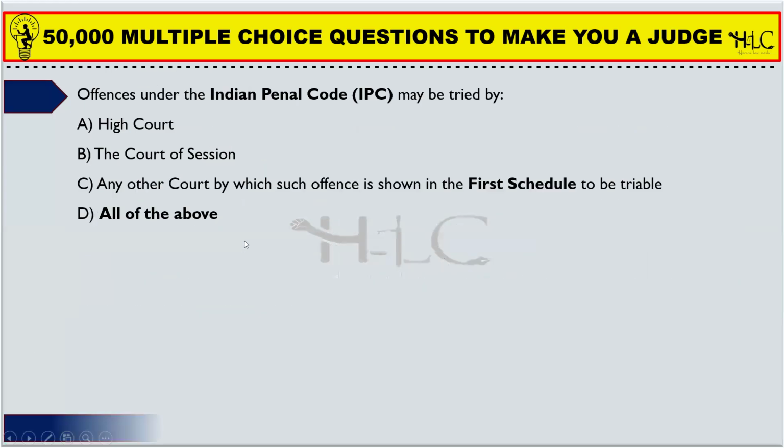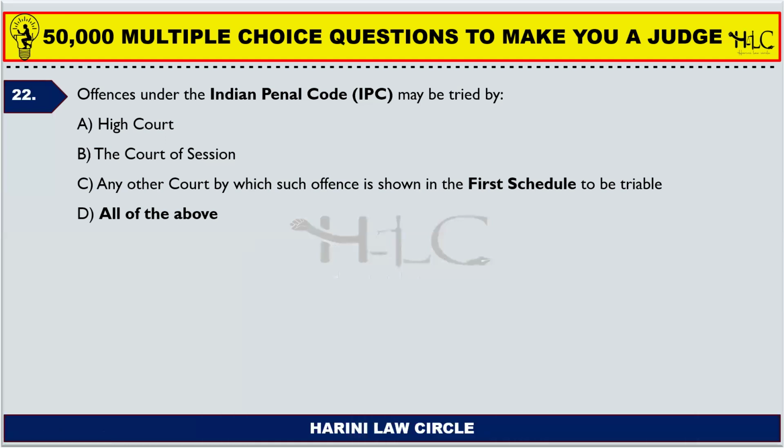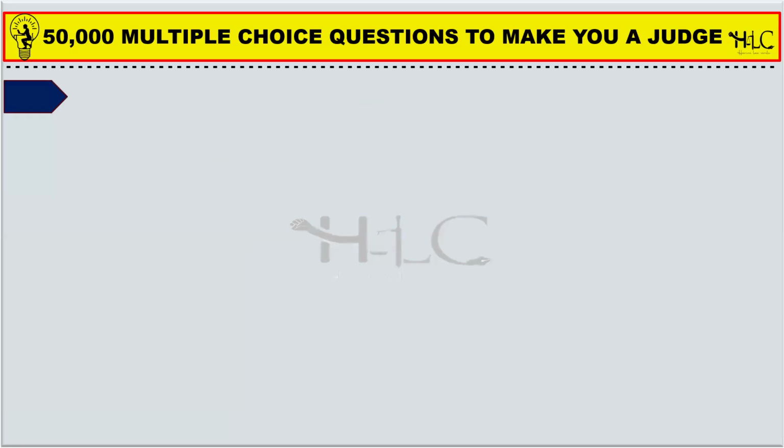Next one. Offences under the Indian Penal Code may be tried by the High Court, the Court of Sessions, any other court by which such offence is shown in the first schedule to be triable, or all the above. The answer is all the above. So offences under the Indian Penal Code may be tried by the High Court, the Court of Sessions, or any other court by which such offence is shown in the first schedule to be triable. It can be a bailable offence or a non-bailable offence.